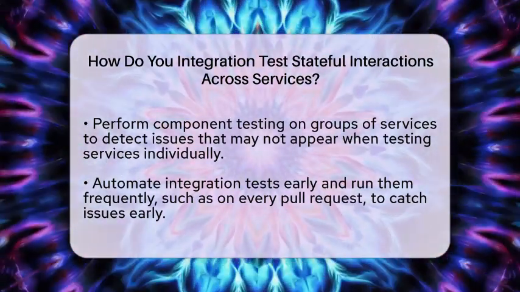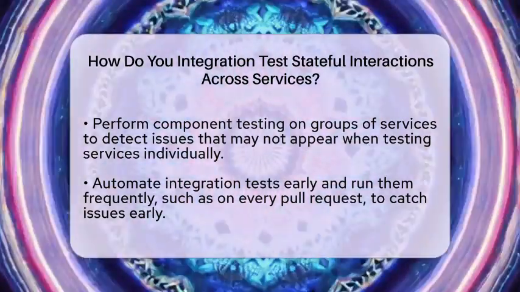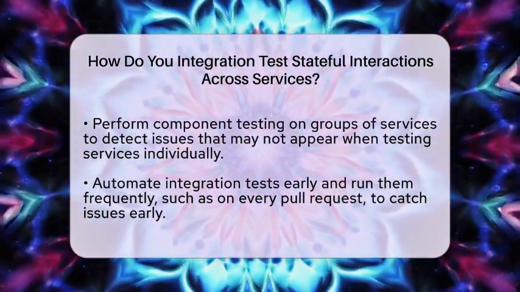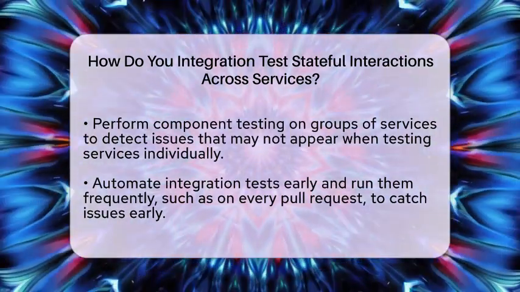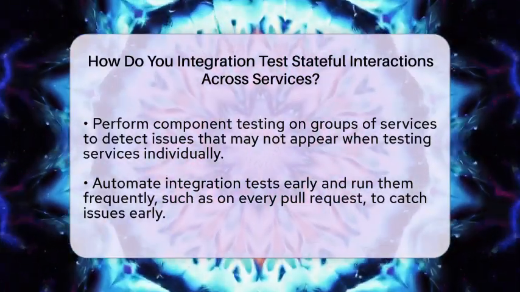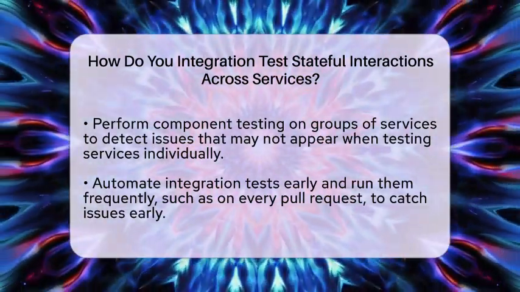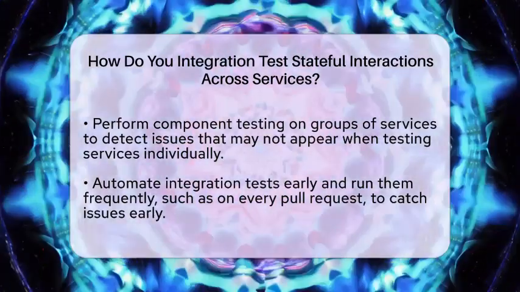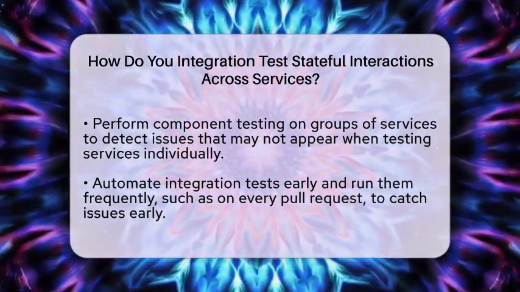Automate your integration tests early in the development cycle. Run them frequently, such as on every pull request, to catch state-related issues as soon as they appear. This prevents problems from piling up and reaching later stages like staging or production.